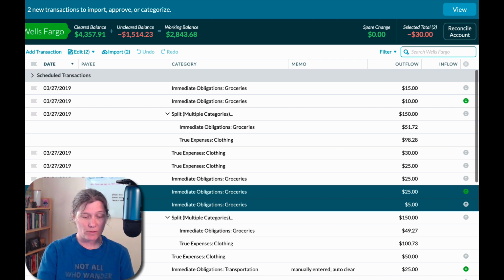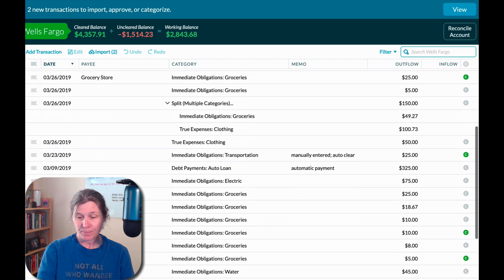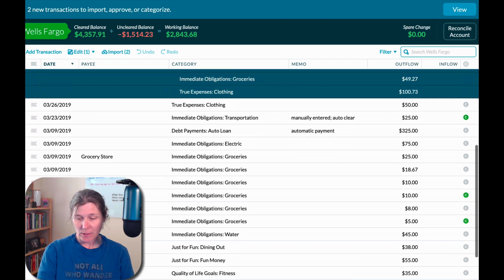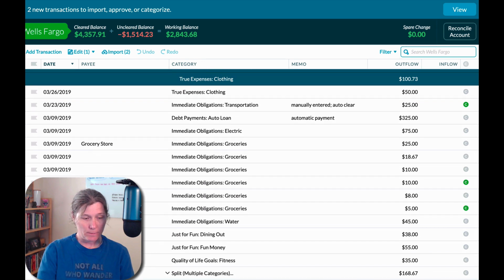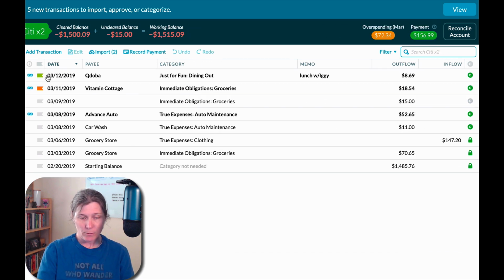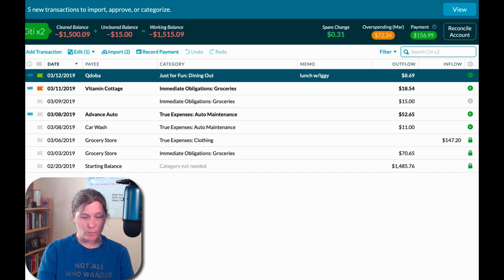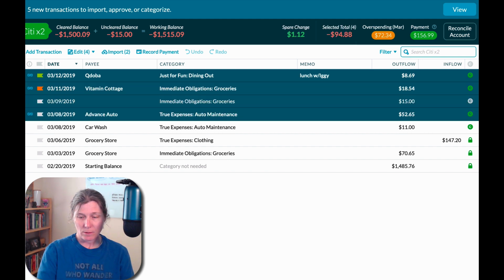I need some transactions that are not even. Well, that one's not even either. All right, here we go. Let's select some transactions that don't end in 00. And here we get the selected total.